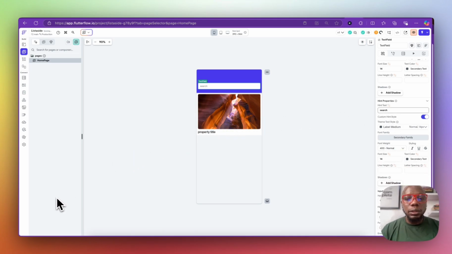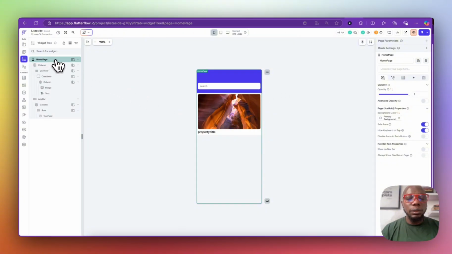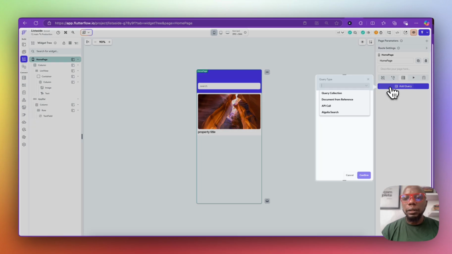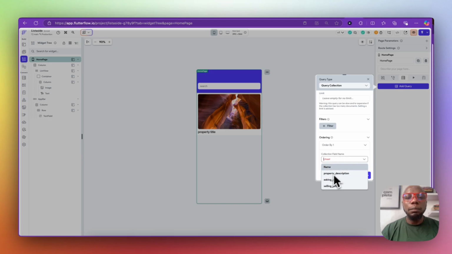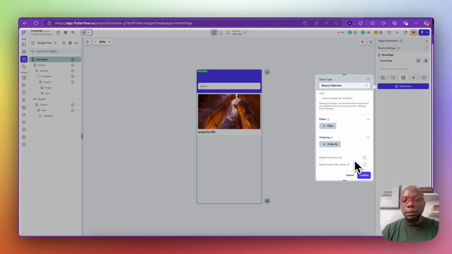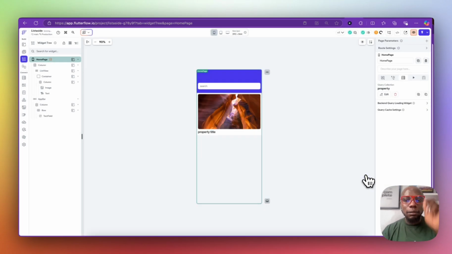So if users are going to be searching, there's something that you want to do so this search is very, very fast. So you go to the home page, you click right here, add query, and this is going to be query collection. And you're going to have all the properties. It's going to be list document. And then you're going to order by maybe asking price, maybe selling price. But I think we missed that because we didn't add a date to it. So normally you could order by date created and a whole lot more. But we're just going to skip the order for now and say ignore empty fields. And we're going to say probably feature on null values and say confirm.